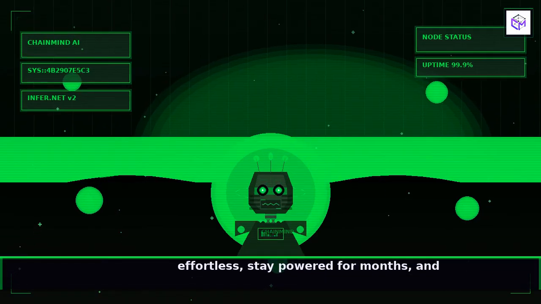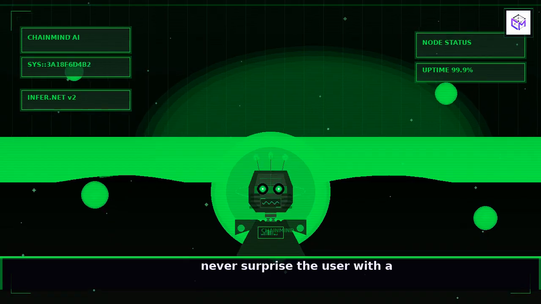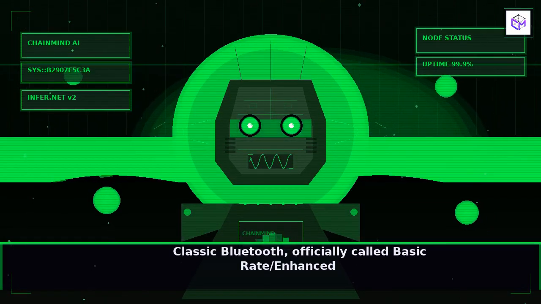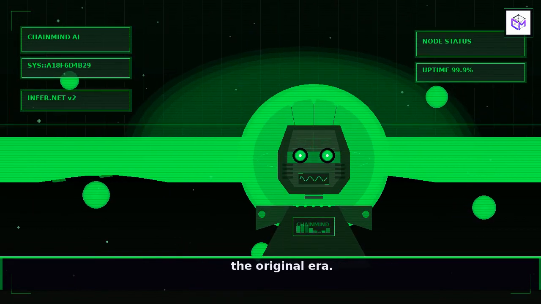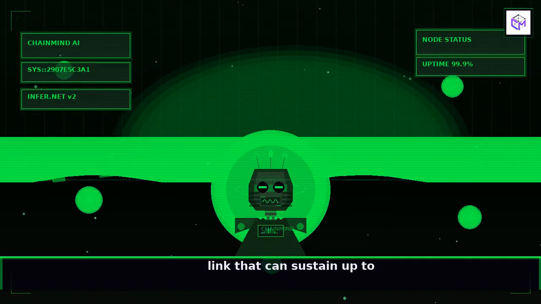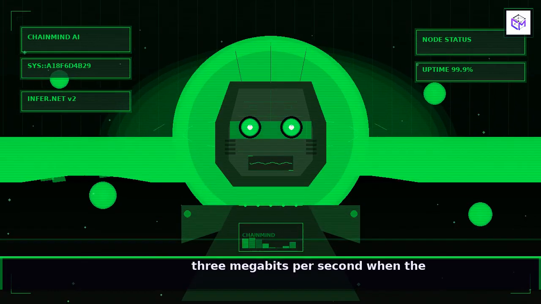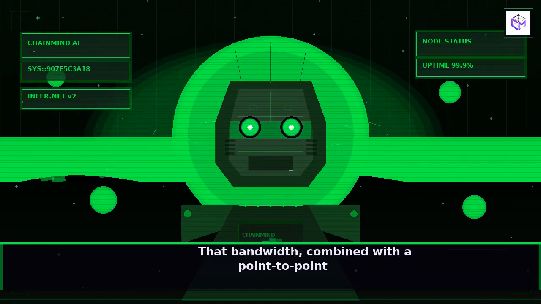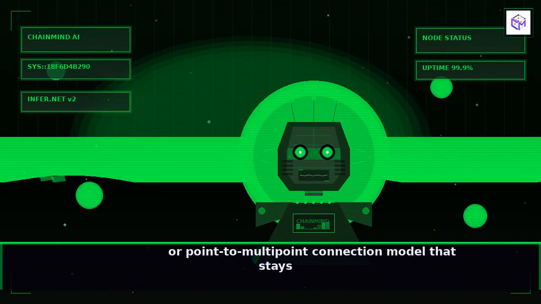Classic Bluetooth, officially called Basic Rate Enhanced Data Rate, is the workhorse of the original era. Its design revolves around an always-on link that can sustain up to 3 megabits per second when the enhanced data rate modulation is engaged. That bandwidth, combined with a point-to-point or point-to-multipoint connection model that stays active for the duration of a session, makes it perfect for anything that needs a steady pipe of information.